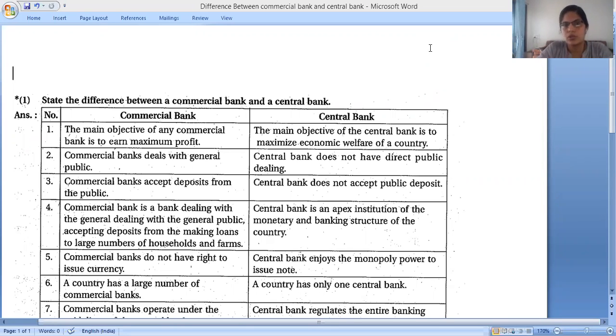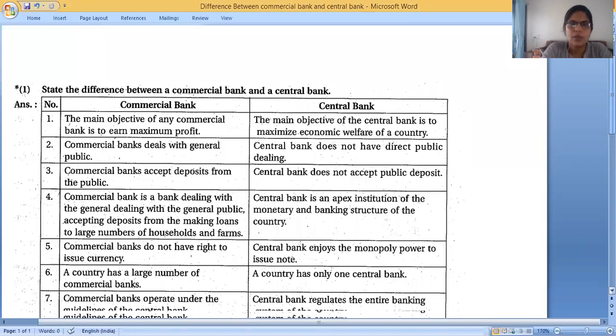What was the question? Actually, it's a very important question, so I thought I will discuss this question in our class. The question is: State the difference between a commercial bank and a central bank. If you want, you can take a screenshot from here. So you can easily write this answer in your notebook with the help of this.